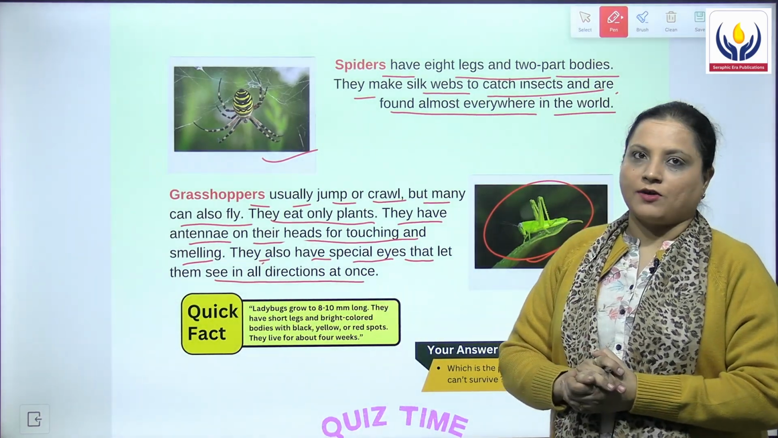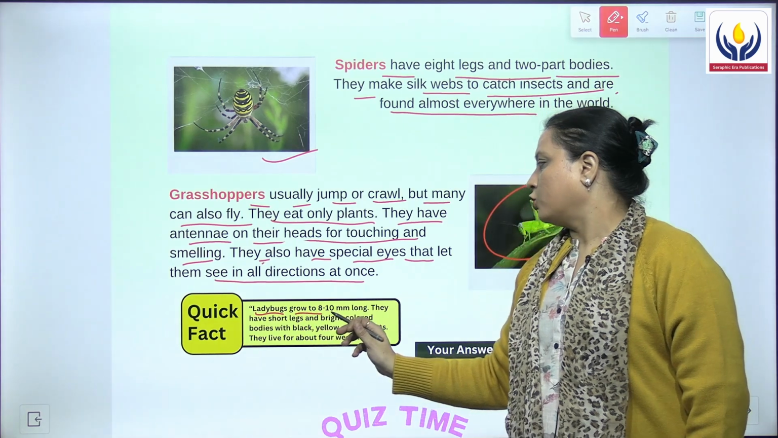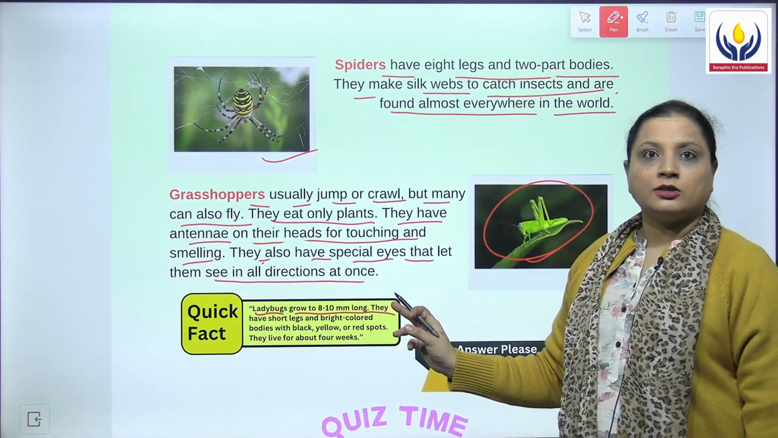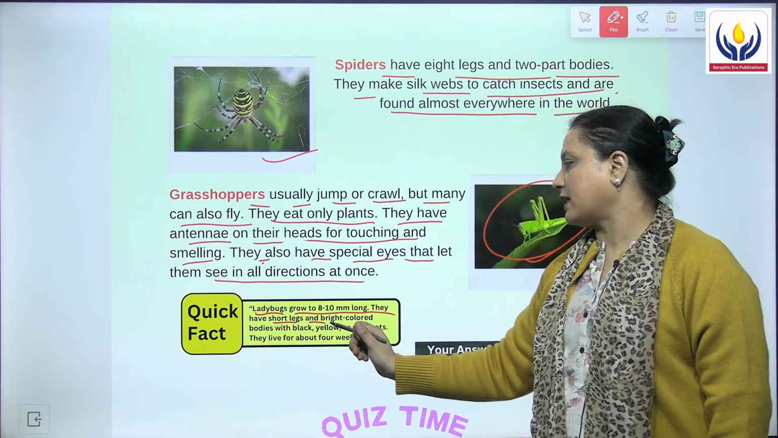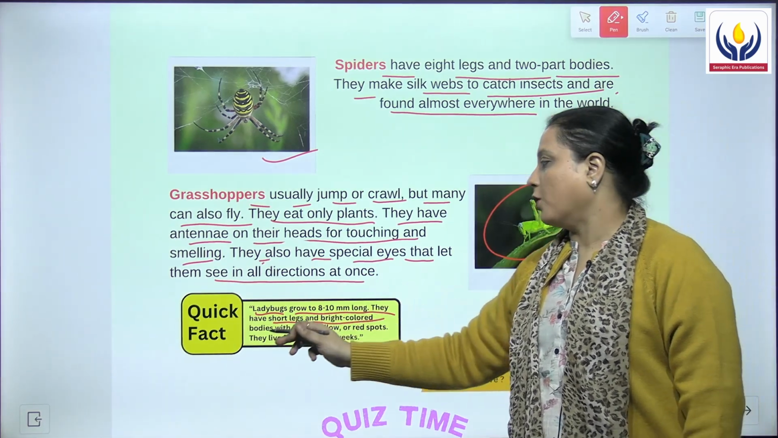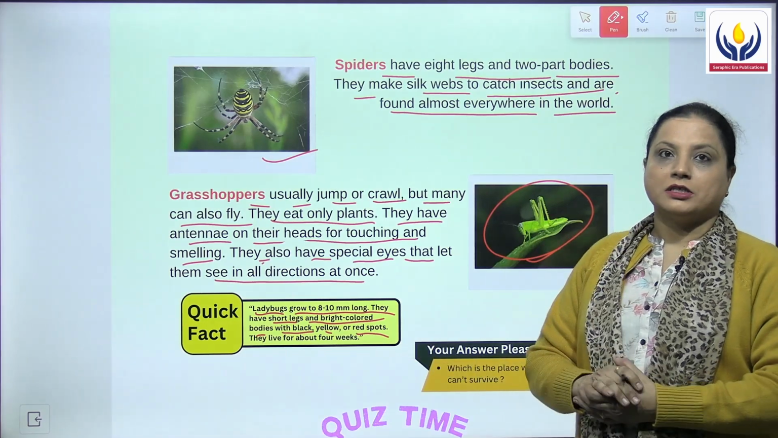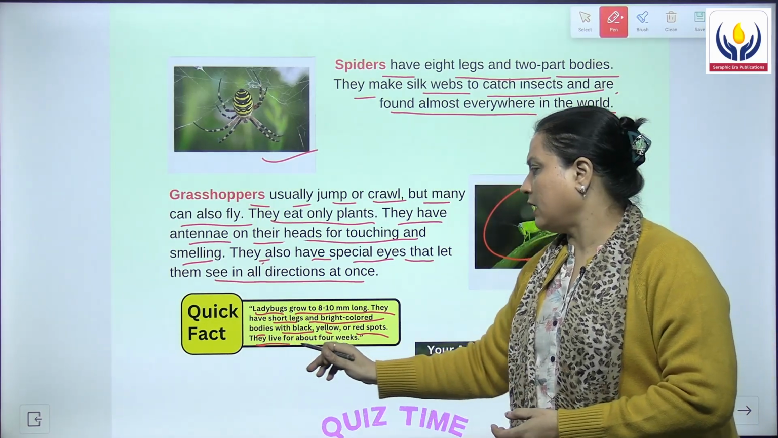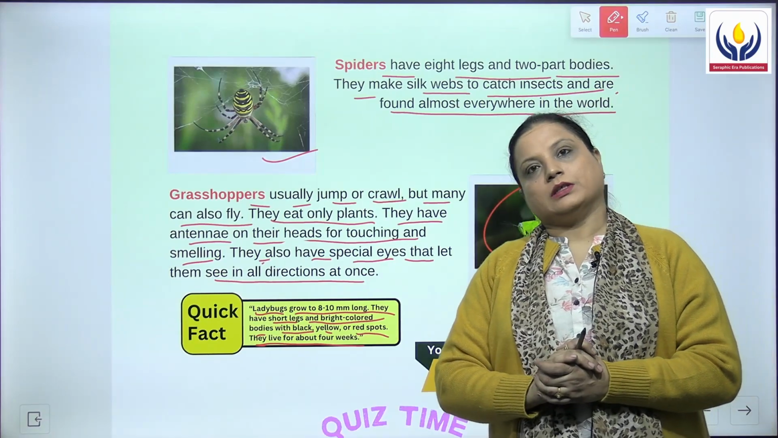Then we have a quick fact for these bugs, and it says that ladybugs grow to 8 to 10 millimeters long and they have short legs and bright colored bodies with black, yellow or red spots. They live for about 4 weeks and their life is 4 weeks.